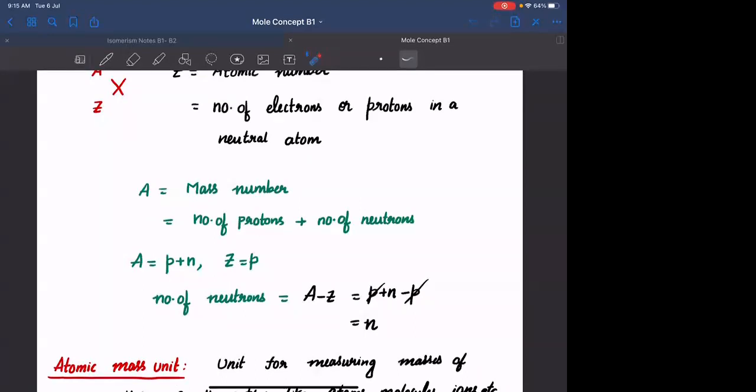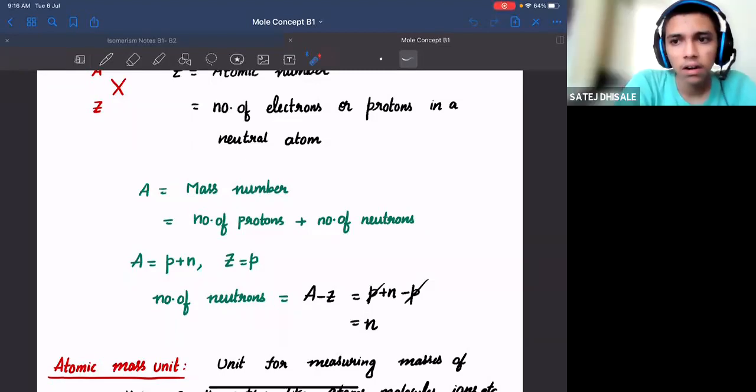If the atom is the smallest entity and I want to measure its mass in terms of grams, in general, if I ask you weight, the unit you will refer to is either gram or kg, right? Either you will specify 100 grams, 200 grams, or 50 kg, 100 kg, and so on. If I want to measure the mass of the atom in terms of grams, will that be a convenient way of expressing things or an inconvenient way? It would be inconvenient, right?